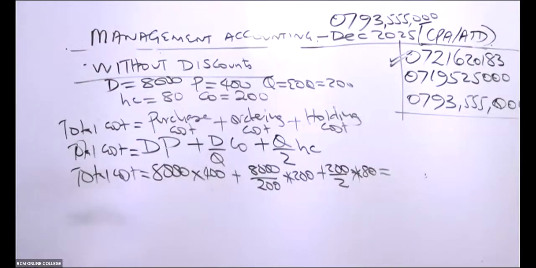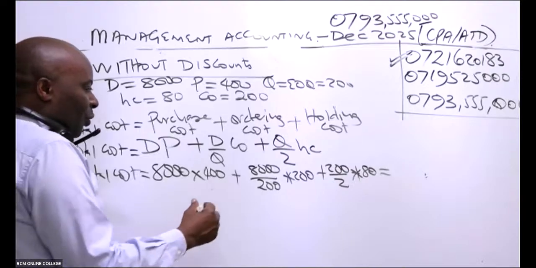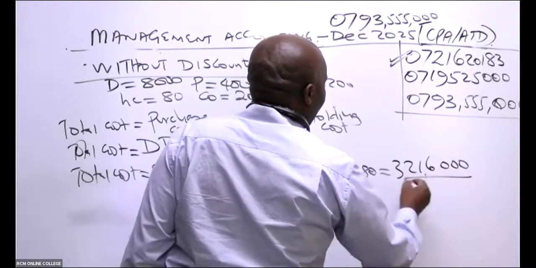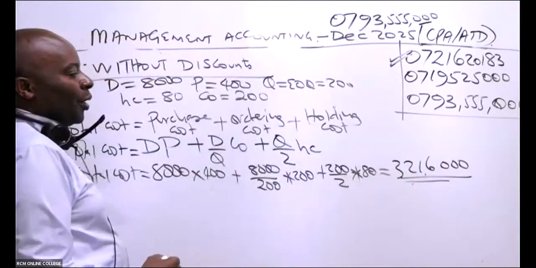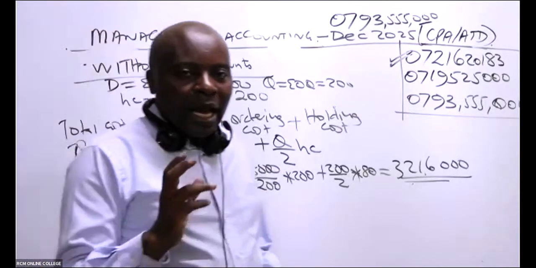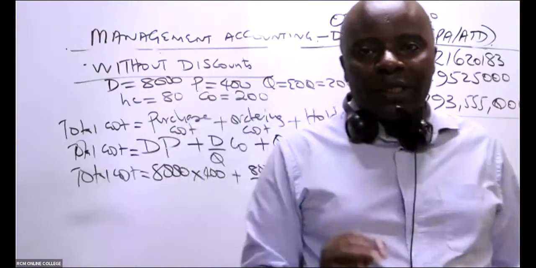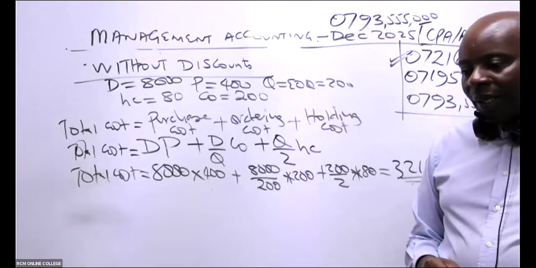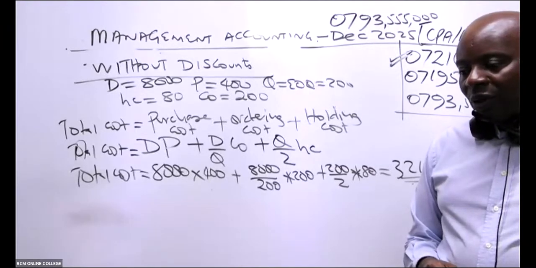So according to Vincent M, it is 3,216,000 Kenya shillings. 3,216,000. So all of us, ladies and gentlemen, kindly, are we really together? Have you been able to punch this in your calculator there? And then you got the figure.